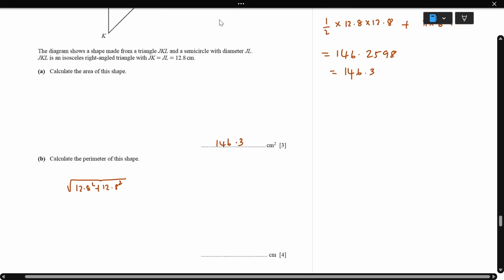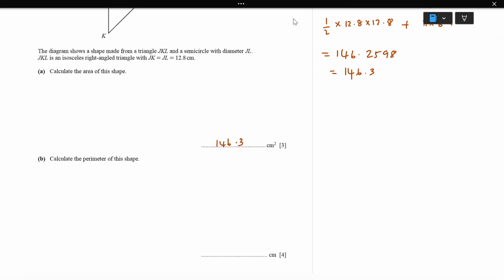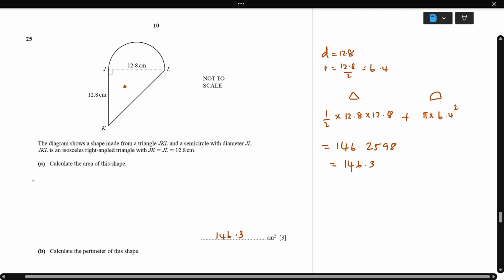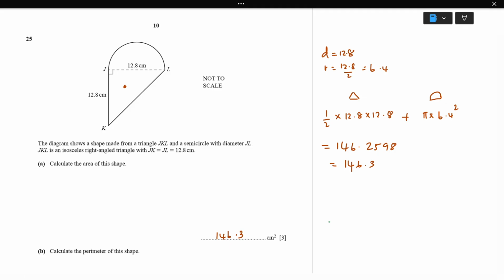I'll write again here the perimeter is going to be JK plus KL plus LJ. JK is going to be 12.8, already given.